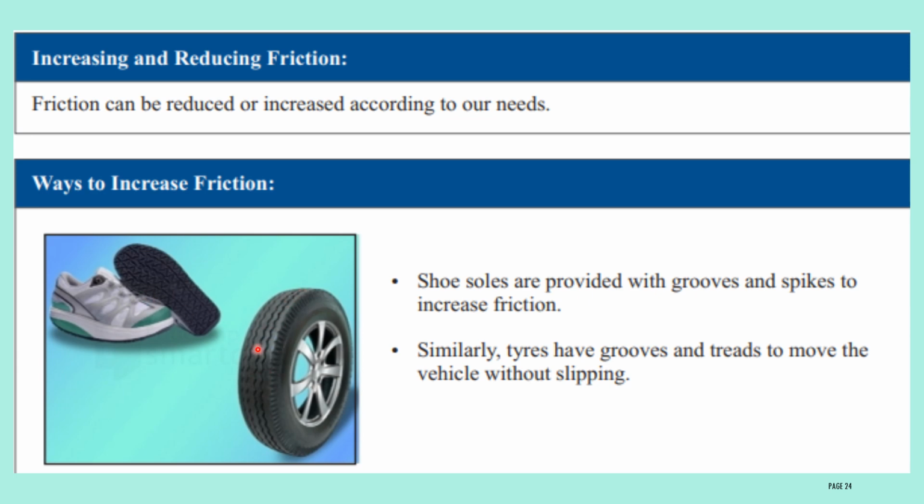Because of this pattern of irregularities, it will increase the friction. If the friction is less on the shoes or tires, when you are walking you can fall on the floor. When you are riding the vehicle or bike, you may slip on the road. To avoid this, if you increase the friction, then you can easily walk on the floor when you wear the shoes. In the case of tires, when you increase the friction, it will reduce the slipping. Then you can easily ride the vehicle on the road.